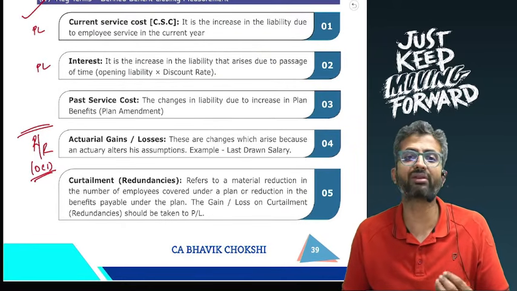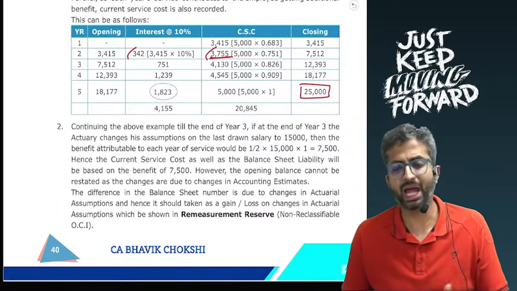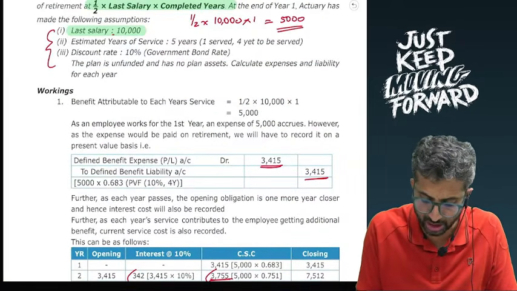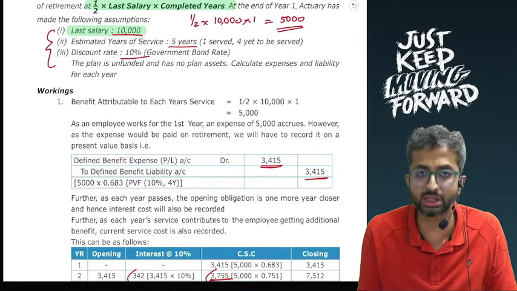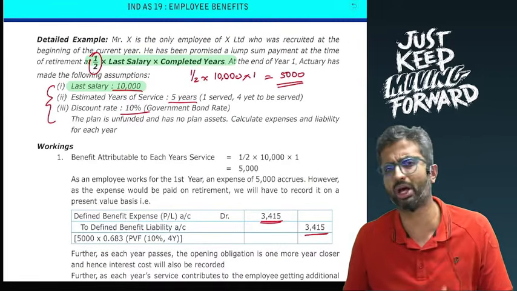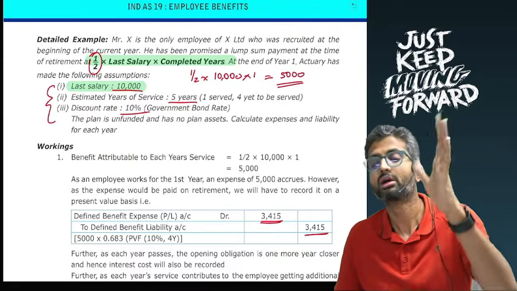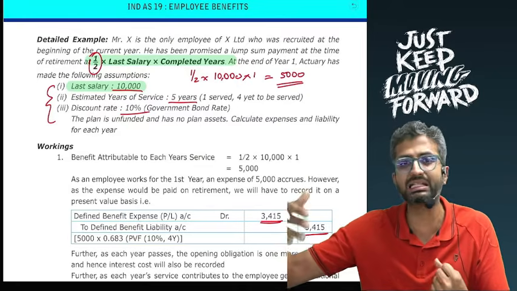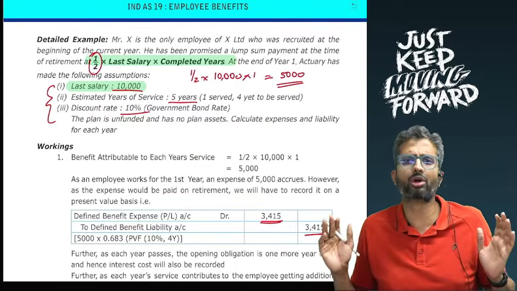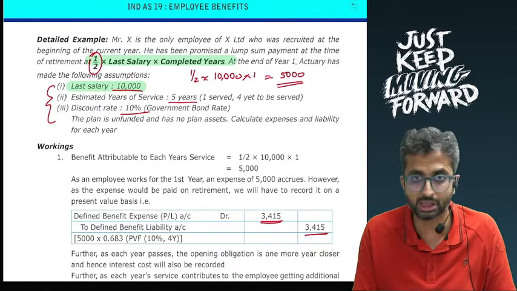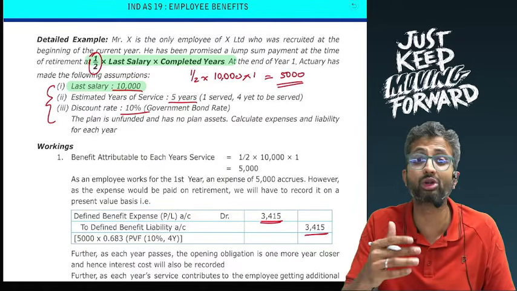Okay, next there is something called past service cost. Now when actuarial assumptions change, this is not the plan. A change in any of these assumptions can be treated as a change in actuarial assumption. But if the entity amends the plan itself, so rather than 1/2 into last drawn salary, the entity says I'll pay you, let's say, 3/4 on the last drawn salary, that is, it increases the benefit. Or I'll just pay you 1/4 on the last drawn salary, that it curtails or reduces the benefits. This is not a change in assumption. It is an actual change in plan, an actual change in fact.